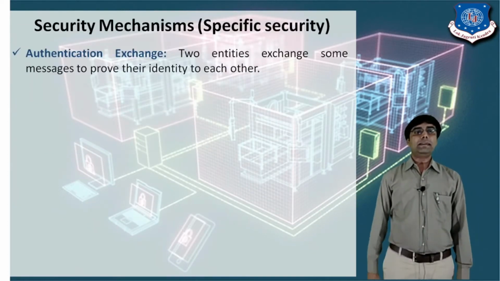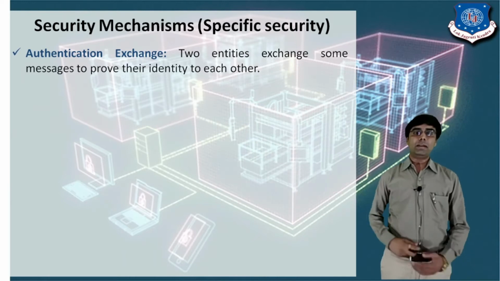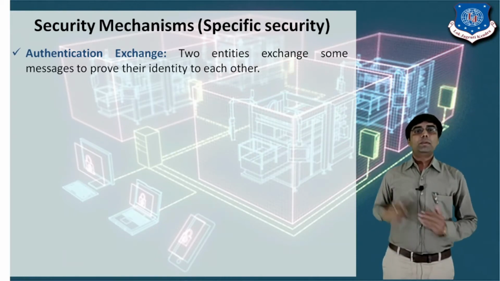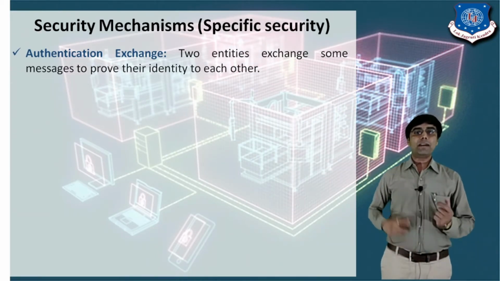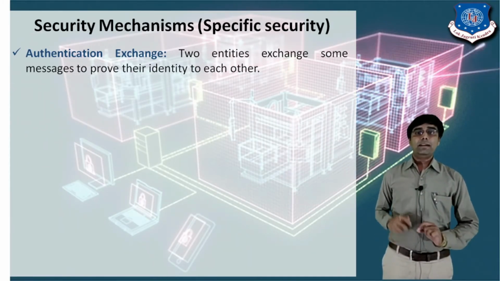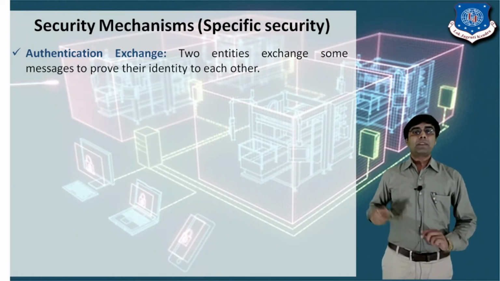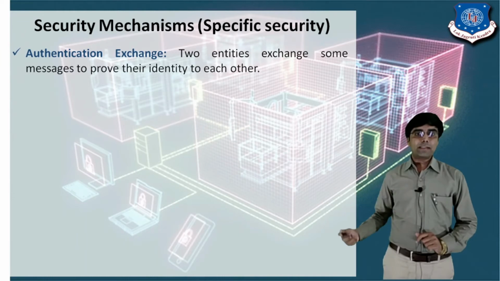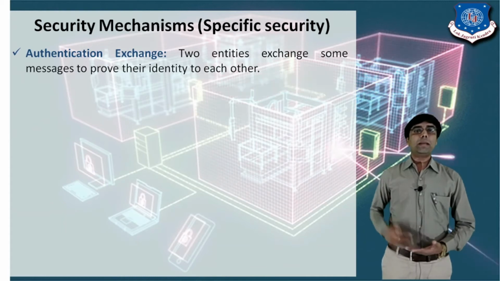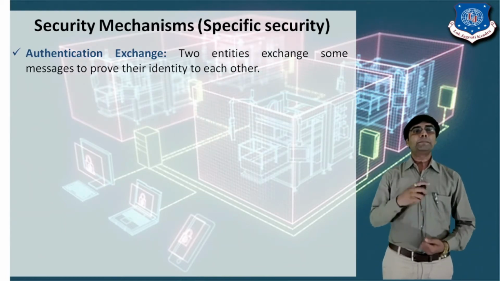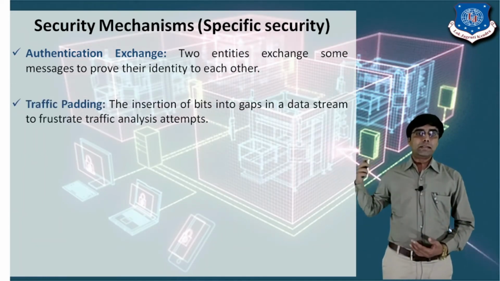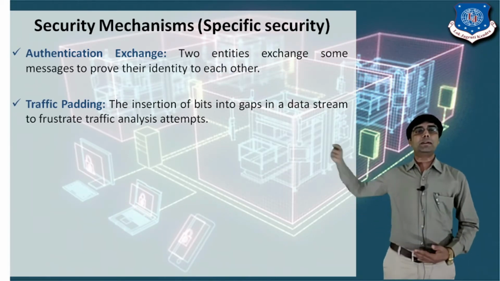Then the next technique is authentication exchange. It means two entities or two persons exchange some information to prove their identity to each other. If we consider two people, sender and receiver, then first the sender identifies that the receiver is the correct person, and the receiver has to identify that the sender is the correct person. One example is OTP, one time password. It is the best example of authentication, right? Then mobile verification and Gmail account verification. These are various examples of authentication exchange.